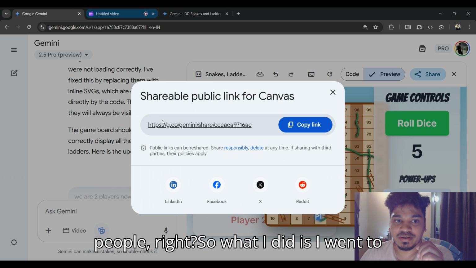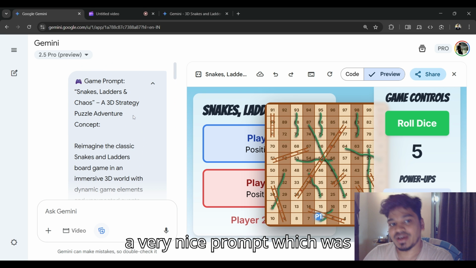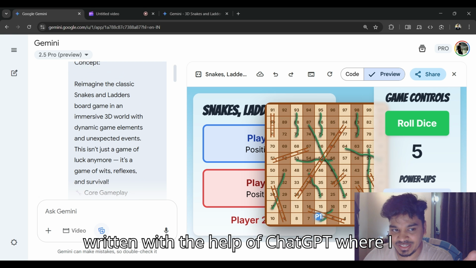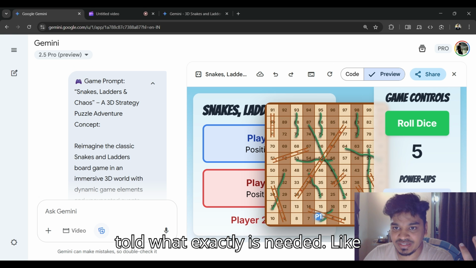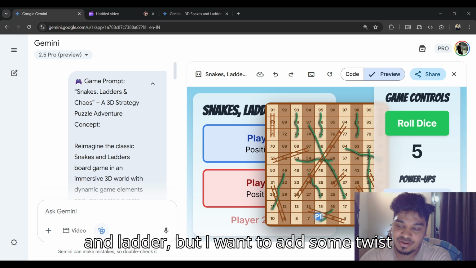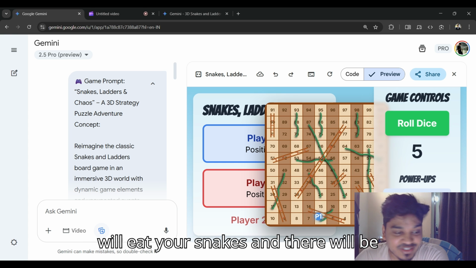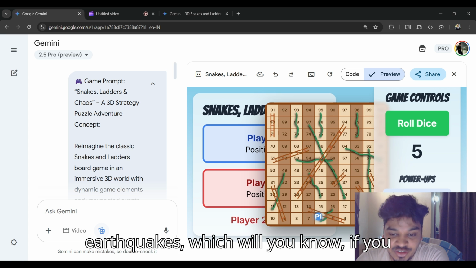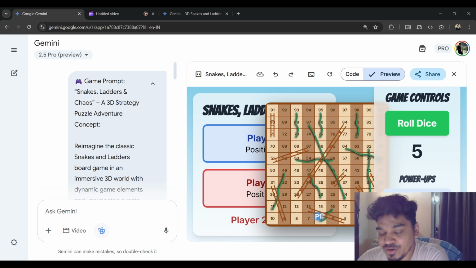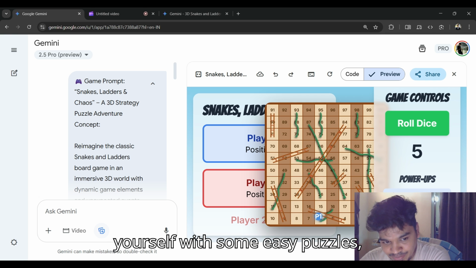So what I did is I went to Gemini. I gave it a very nice prompt, which was written with the help of ChatGPT, where I told it what exactly is needed. Like, I want to build a game which is Snakes and Ladders, but I want to add some twist to it, where there will be eagles which will eat your snakes, and there will be earthquakes which, if you are at 50, might randomly drop you down to 40, but you can save yourself with some easy puzzles.